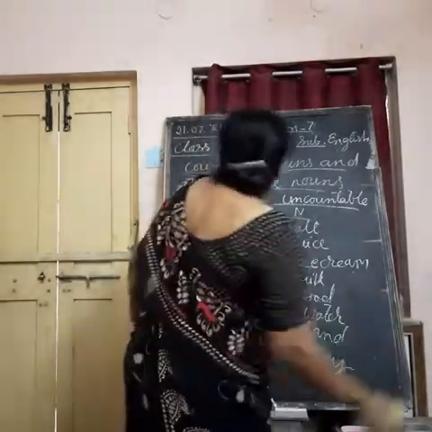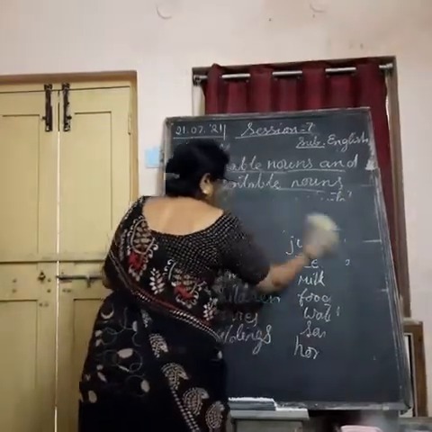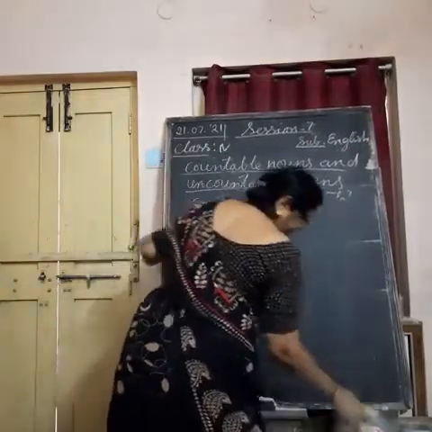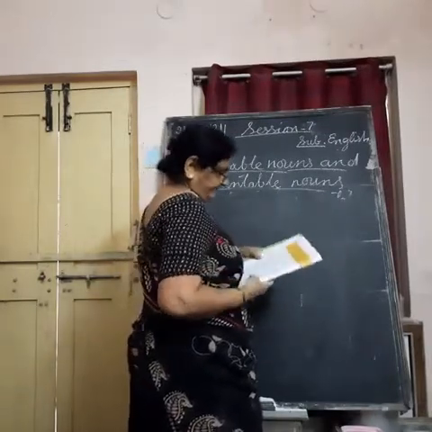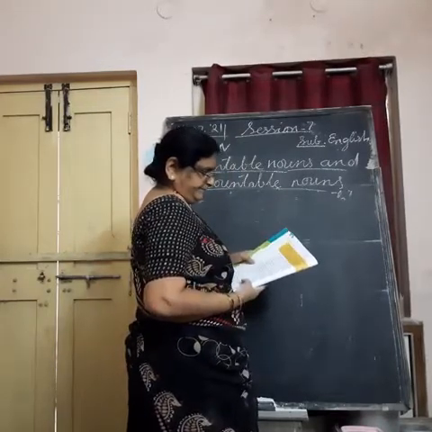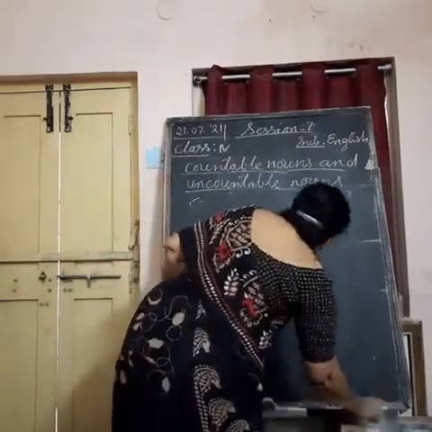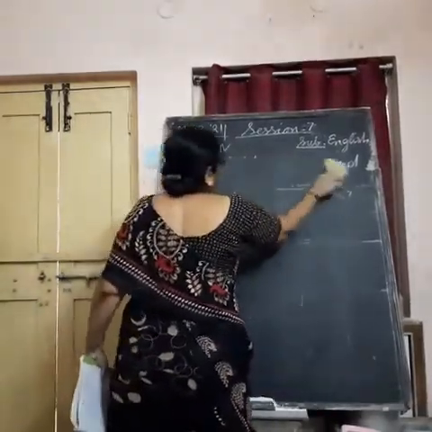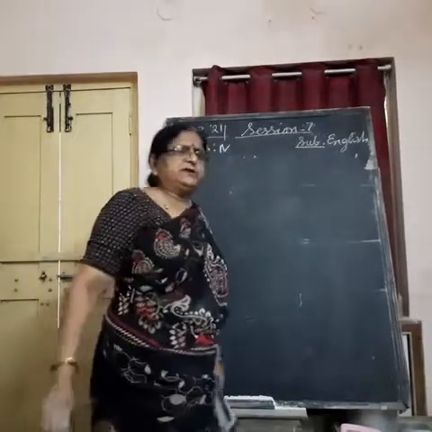Then I will give you this jumbled list, countable and uncountable nouns. Here, one more exercise is given. It is not on this topic, but it is one small exercise which we are going to do tomorrow.